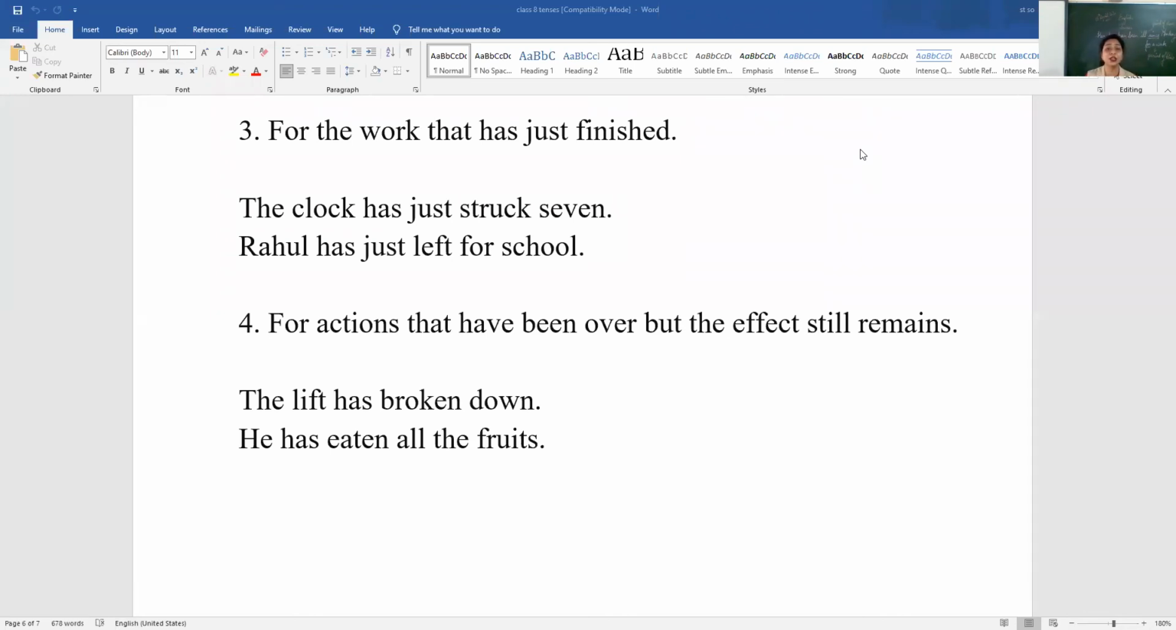He has eaten all the fruits. So he ate, okay, like maybe yesterday he finished with all the fruits, or maybe 2 hours ago. But what do we need to say? Suppose somebody is asking for more fruits and you say he has eaten all the fruits. Where should I get them from now? How can I give you? So this effect still remains. That means now you don't have any more fruits to give to anyone.